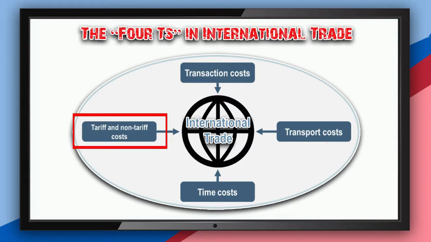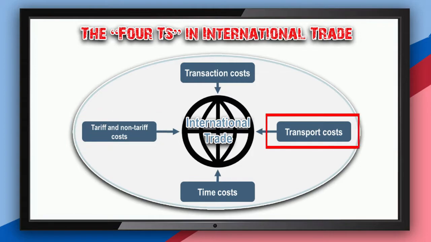Number two, letter T, is tariff and non-tariff cost. Levies imposed by government on a realized trade flow can involve a direct monetary cost according to the product being traded, for example, agricultural goods, finished goods, and petroleum, or standards to be abided by for a product to be allowed entry into a foreign market. A variety of multilateral and bilateral arrangements have reduced tariffs, and internationally recognized standards, for example ISO, have marginalized non-tariff barriers.